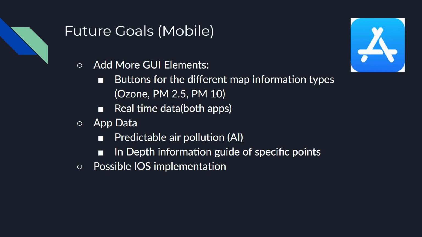Like I said, the web and mobile are kind of working together, but they are different platforms, and one is more inclusive than the other, but both will ultimately be able to display the same information. In terms of the app data, we once again want to include the predictive AI system in the mobile application, so they'll be able to do the same thing. And we do want to provide an in-depth information guide of specific points. We want to allow the user to specifically look up certain locations and check the air pollution quality data, rather than it just showing the air quality data around them.